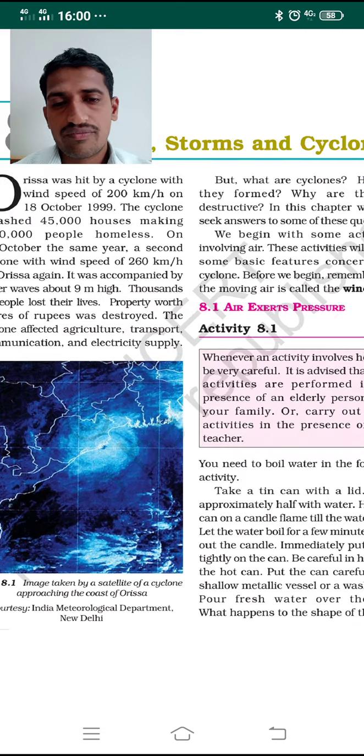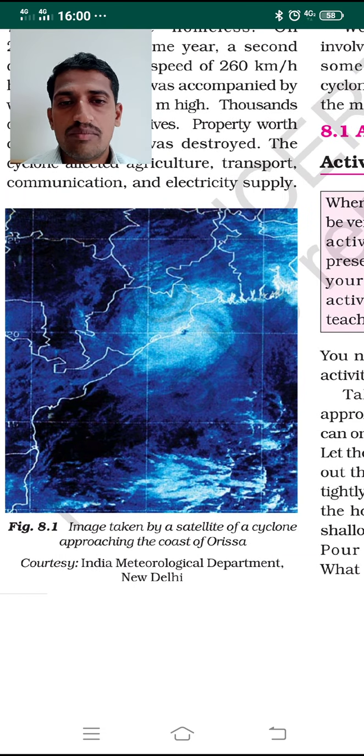Look at figure 8.1 here. This is an image taken by a satellite when the cyclone hit, or was approaching, the coast of Orissa. The center of the cyclone is shown here. This image was caught by a satellite with the help of the meteorological department of New Delhi.